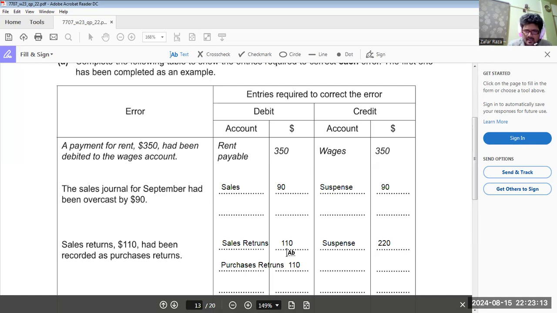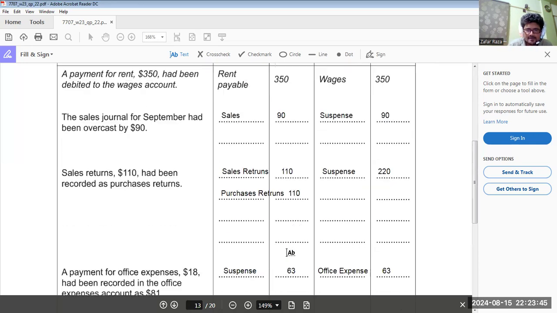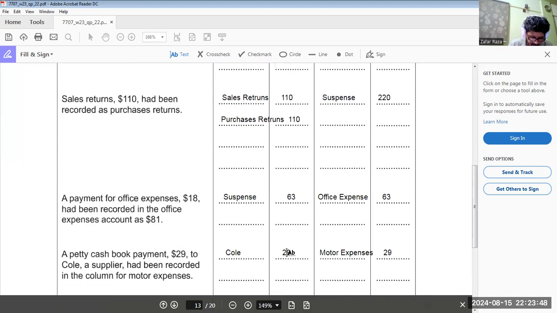Sales return decreases sales revenue, so it is going to decrease the profit as well. Purchase returns actually increases credit. So when it is increased, it decreases cost, increases profit. But here purchase return is debited. It means purchase return is decreasing. When purchase return is decreasing, it means the profit is also decreasing. And ultimately the profit. Okay.